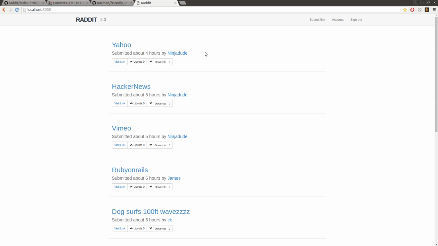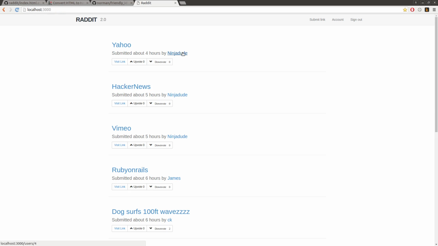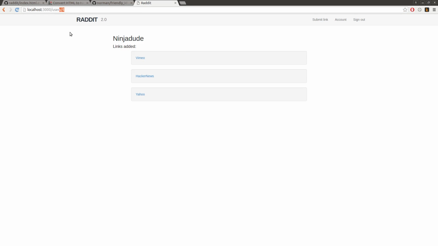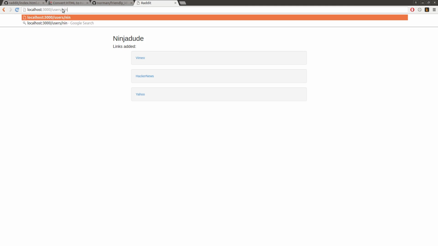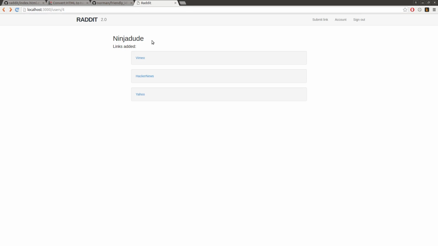As you recall, we had made our links prettier by using the friendly ID. So instead of links and a number, it was links and the title of the post. Now we also want to do the same for our users. So instead of users 4, we'll have users Ninja Dude. Now this isn't going to work, obviously, because that route doesn't exist, and so we've got to add our friendly ID gem functionality to this.